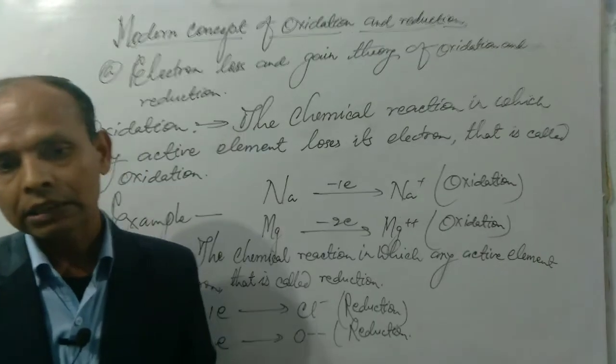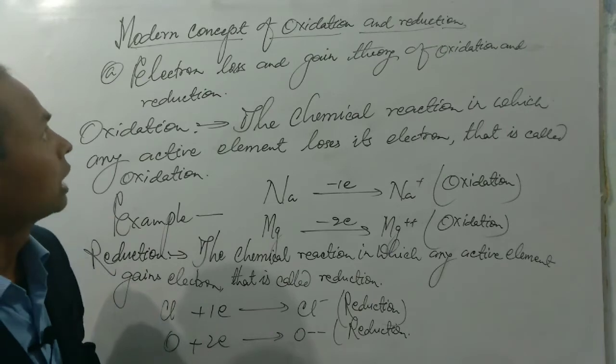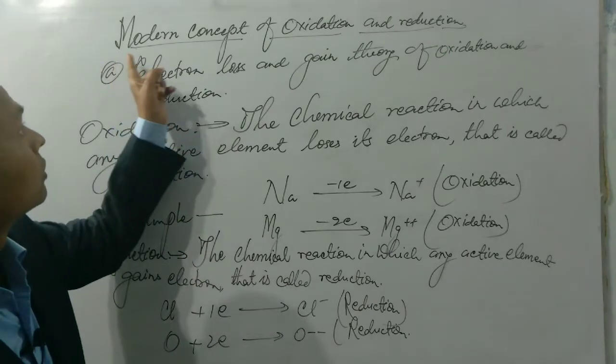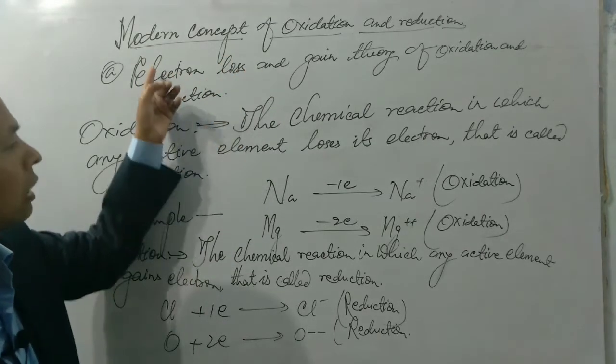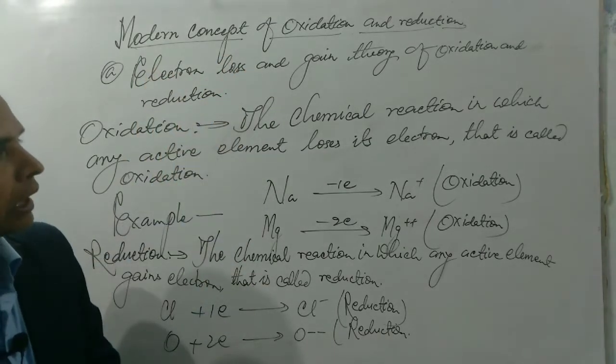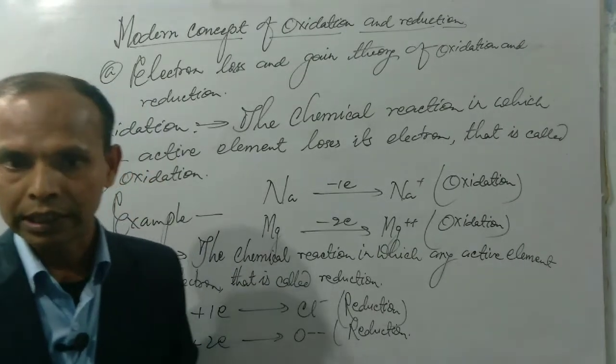In the previous classes, we learned about the classical concept, but in this class we have learned about the modern concept: the electron loss and gain theory of oxidation and reduction, and another is the oxidation number theory of oxidation and reduction.